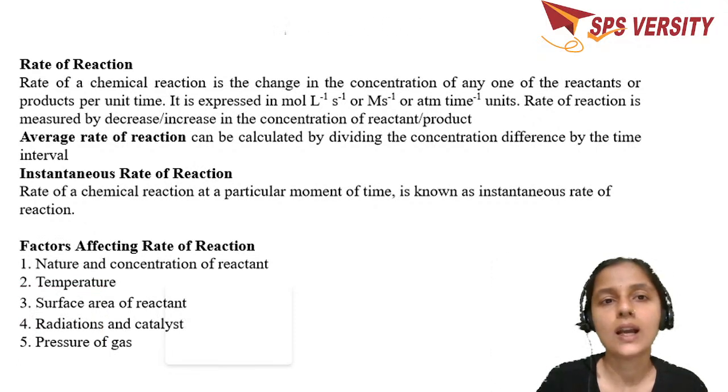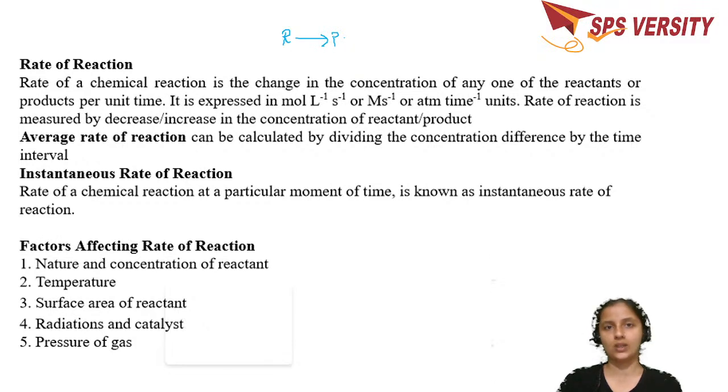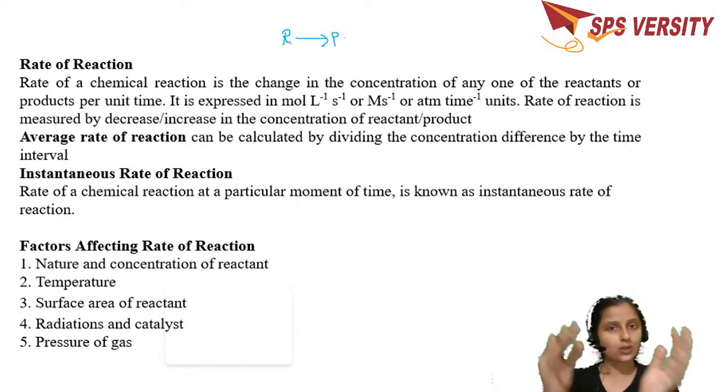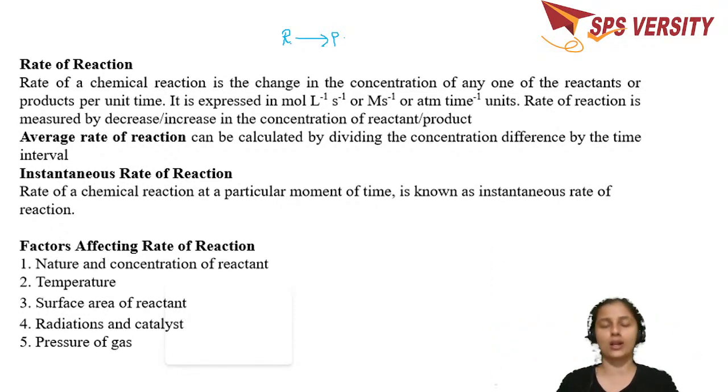Yeah, reactants give rise to product. So this is a reaction which we are having. Now in this particular reaction, it's a unidirectional reaction. It's not reversible. So if you take 100 molecules of R or 1 molar concentration of R, the concentration of the reactant decreases, because initially you will be having only the reactants. When the reaction proceeds, you will be having products which are going to be accumulated, and when the reaction completes, you are not left with any of the reactants, but you have all the molecules which got converted to products.